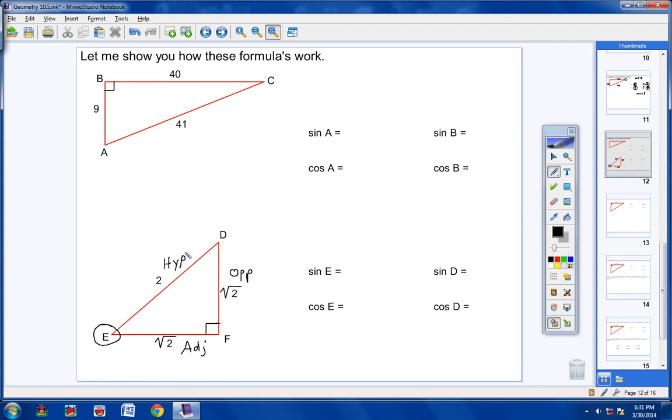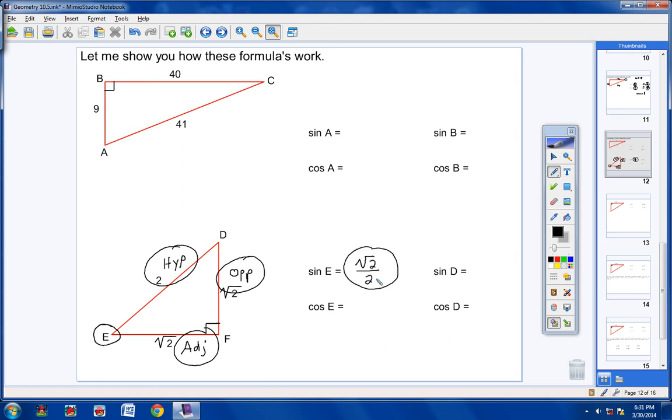Now these three names, hypotenuse, opposite, and adjacent, only work when you're dealing with angle E. If I was dealing with angle D, then some of these sides would change. Not all of them, but some of them. The sine of E: what's the formula for the sine function? Opposite over hypotenuse. The opposite side is labeled for you, square root of 2, and the hypotenuse is 2. So there you go, you did it.